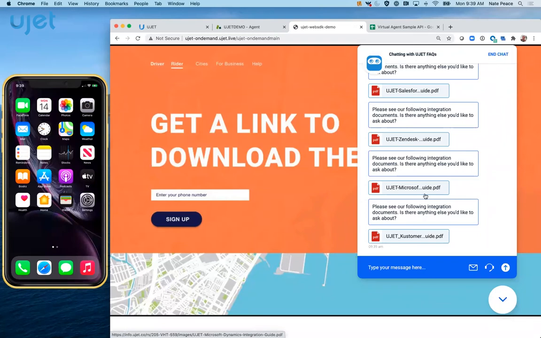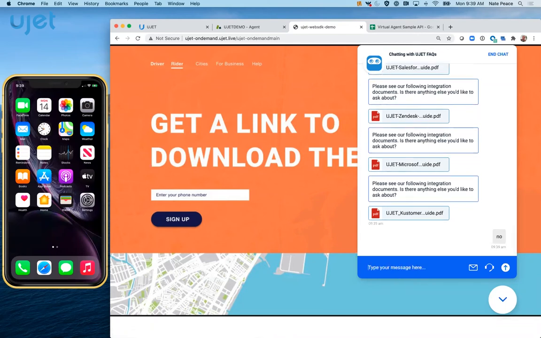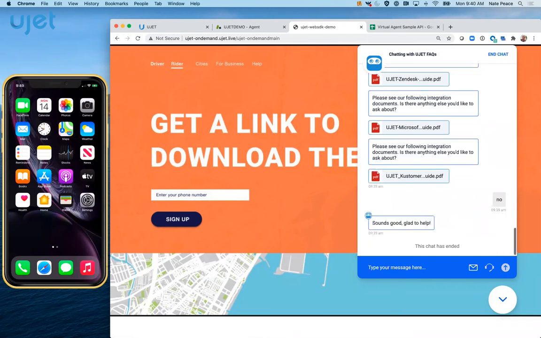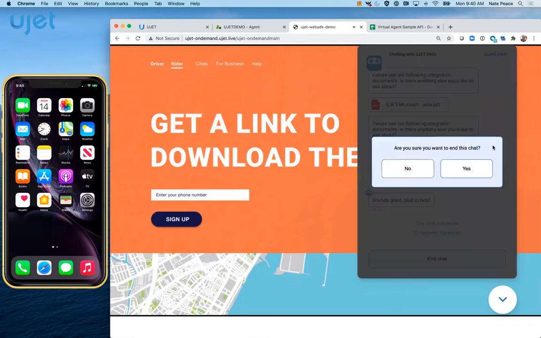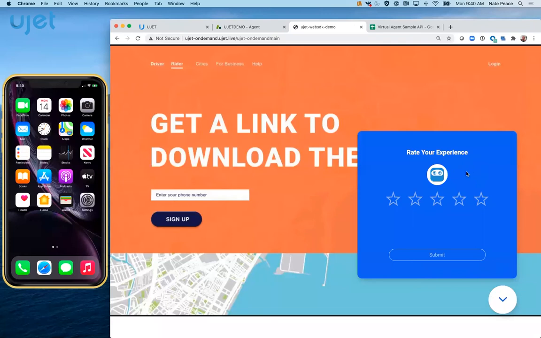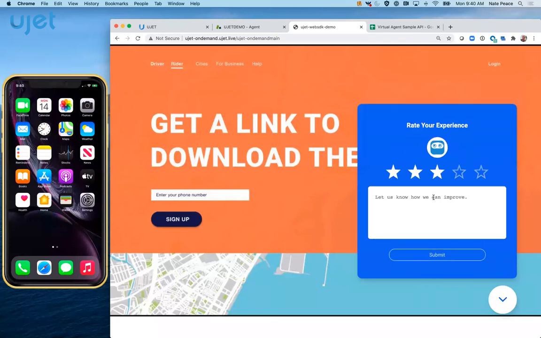In fact, maybe that's exactly what I needed from the virtual agent. So no, there's nothing else I need help with. We can go ahead and end this chat. And as I end this chat, as I leave it, I can actually provide my CSAT, and we can record this CSAT experience specific to that virtual agent. Because maybe in the future, we actually want to route any low CSATs away from the virtual agent experience, and any high will keep them going toward it. Thanks for the help.